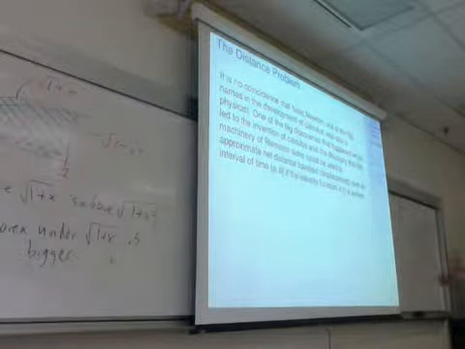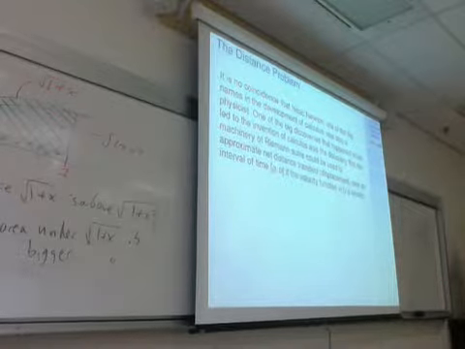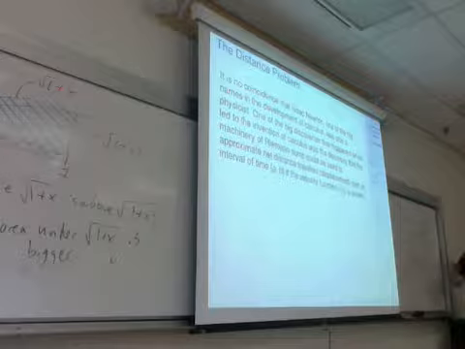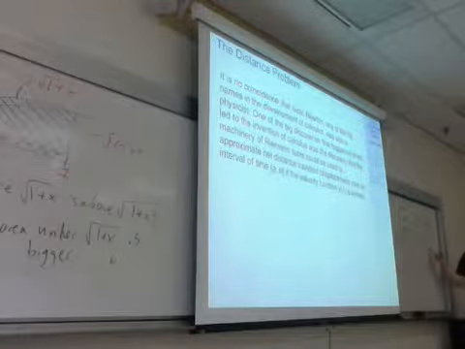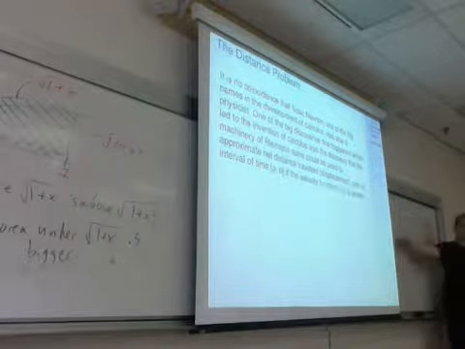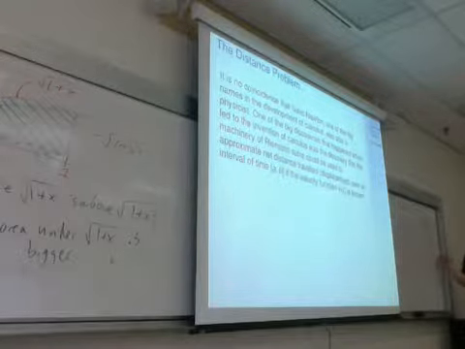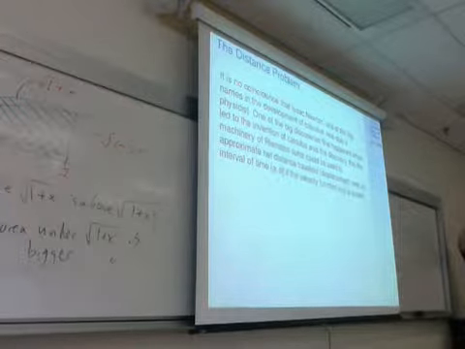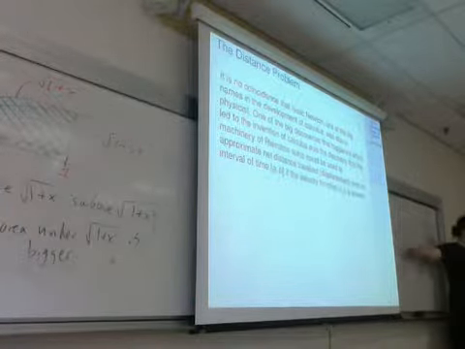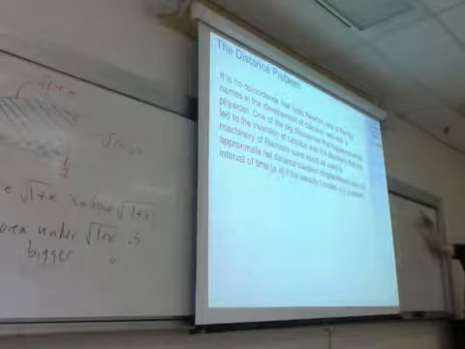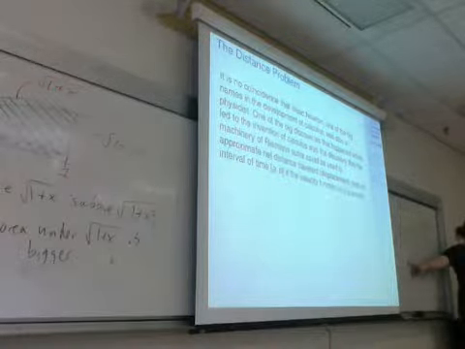The key thing is that this method that we're using to calculate distance turns out to be exactly the same method we use to calculate area. When we calculated area, we took an interval, we divided it up into pieces, and in each piece we picked what's called a test point. We're doing the same thing here. We're taking a different time at each piece. How did you calculate the height of the rectangle in each piece? You plugged the test point into the function. Here, we're plugging the time into the function to get the speed.